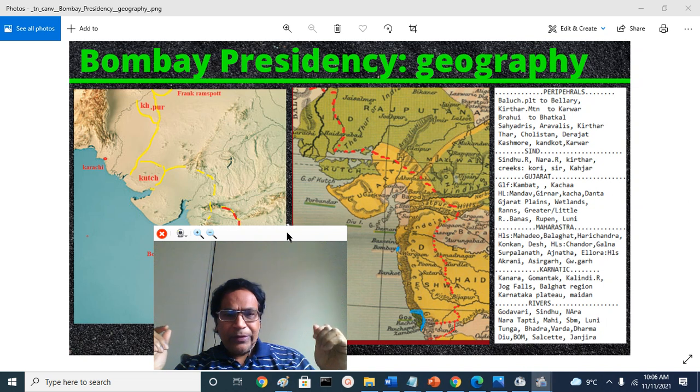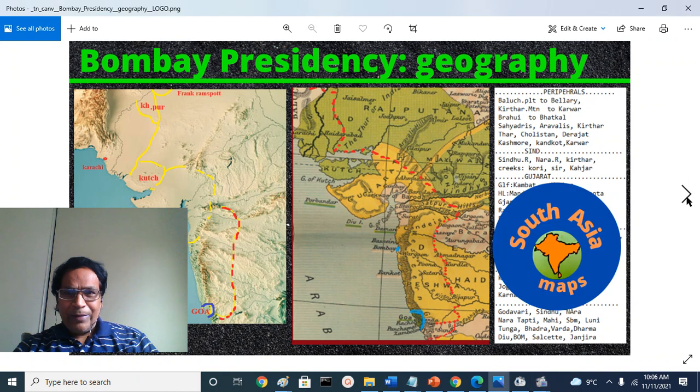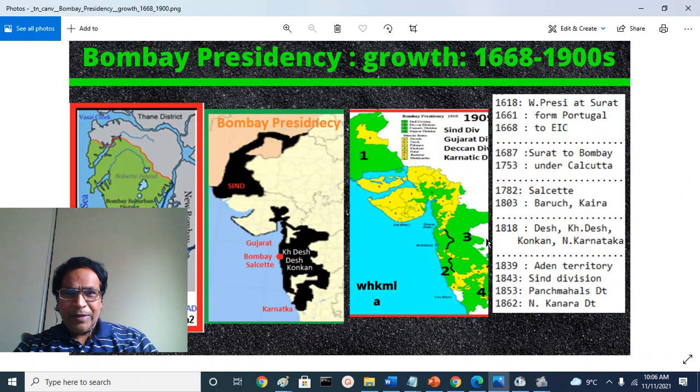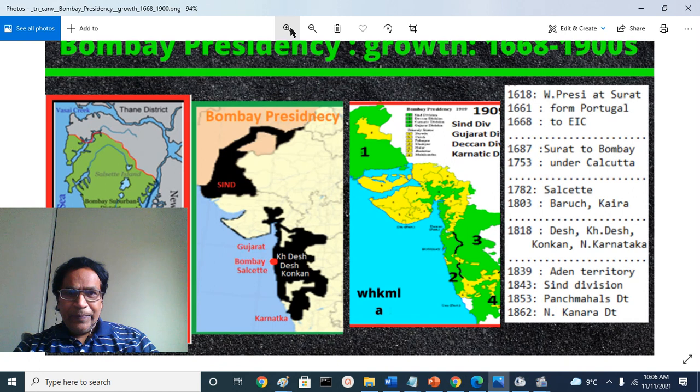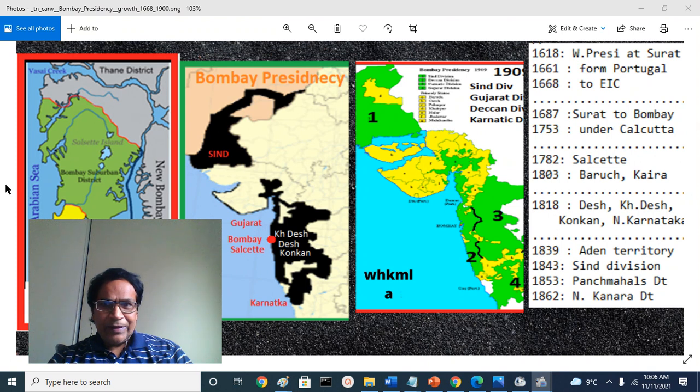I also made one presentation about the 24 districts and 5 divisions of Bombay Presidency. I will show you that just briefly. This is the Bombay Presidency. There were 5 divisions here. We have seen the Gujarat division, Khandesh division, Deccan division, Konkan division, and Karnataka Dharwad division. This is the Bombay Island. This is the Salsette Island. That's not the topic of today's discussion. I am just showing what we are discussing.